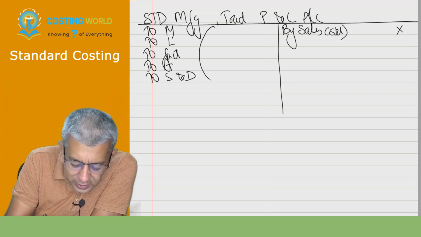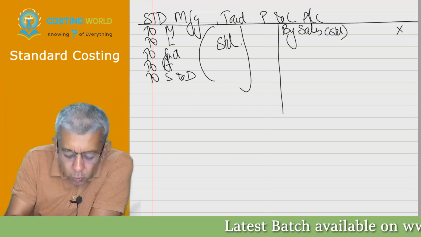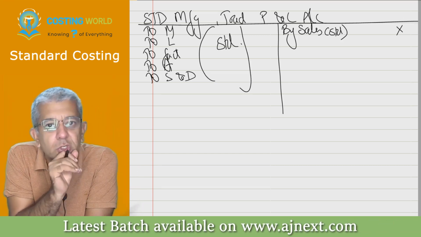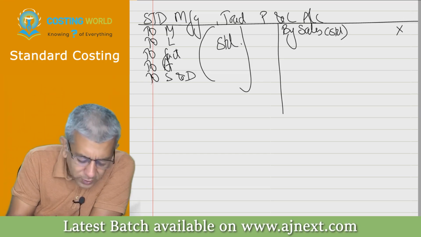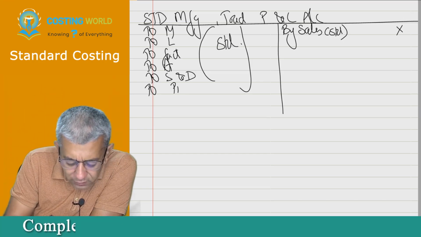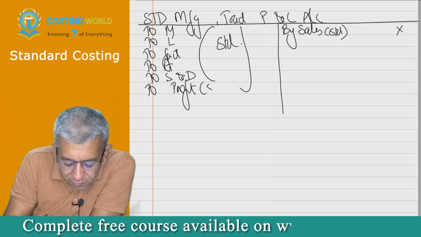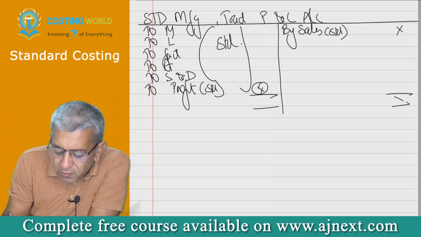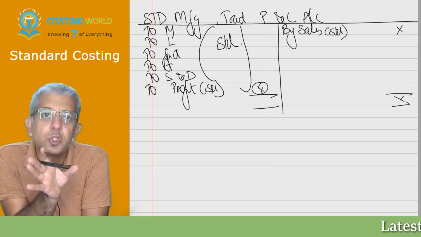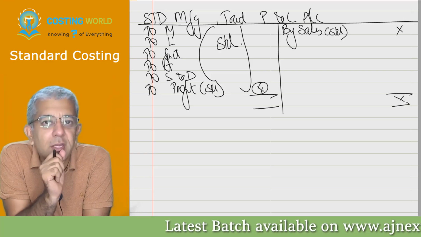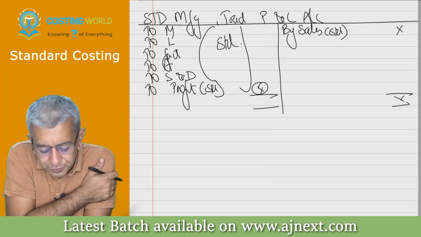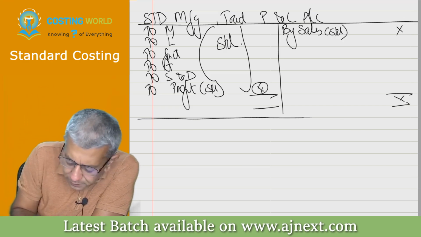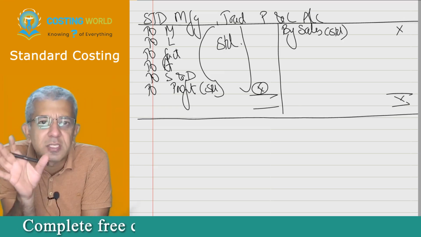All these particular things, try to think about what all these costs should be. Those costs will be called standard cost. Once you do that, what remains will be nothing but profit. Now this profit is called standard profit. Your standard profit will mean what? If all those things happen that we think should happen, then what should be the profit? Once you do this, your first work of standard costing is done.